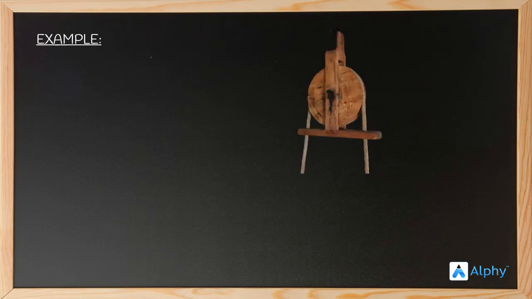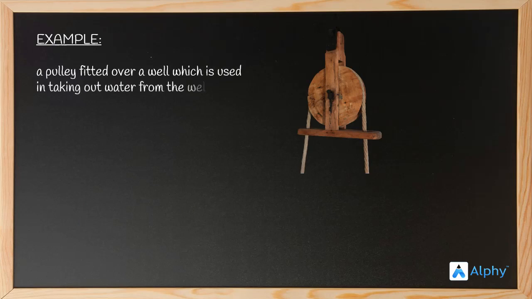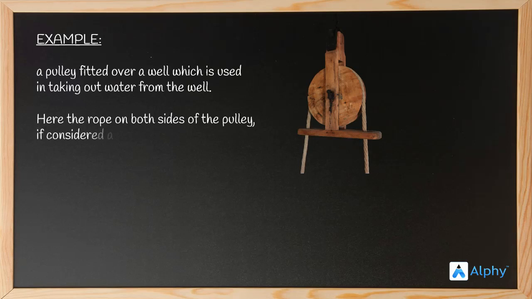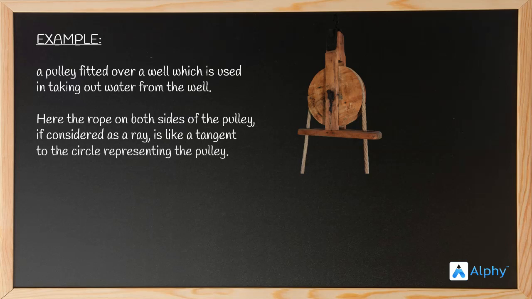So let us take one example. This is a pulley, a pulley fitted over a well, which is used in taking out water from the well. So that same pulley I have put up here. Here the rope on both sides of the pulley, you can see in the drawing, if considered as a ray, is like a tangent to the circle representing the pulley.